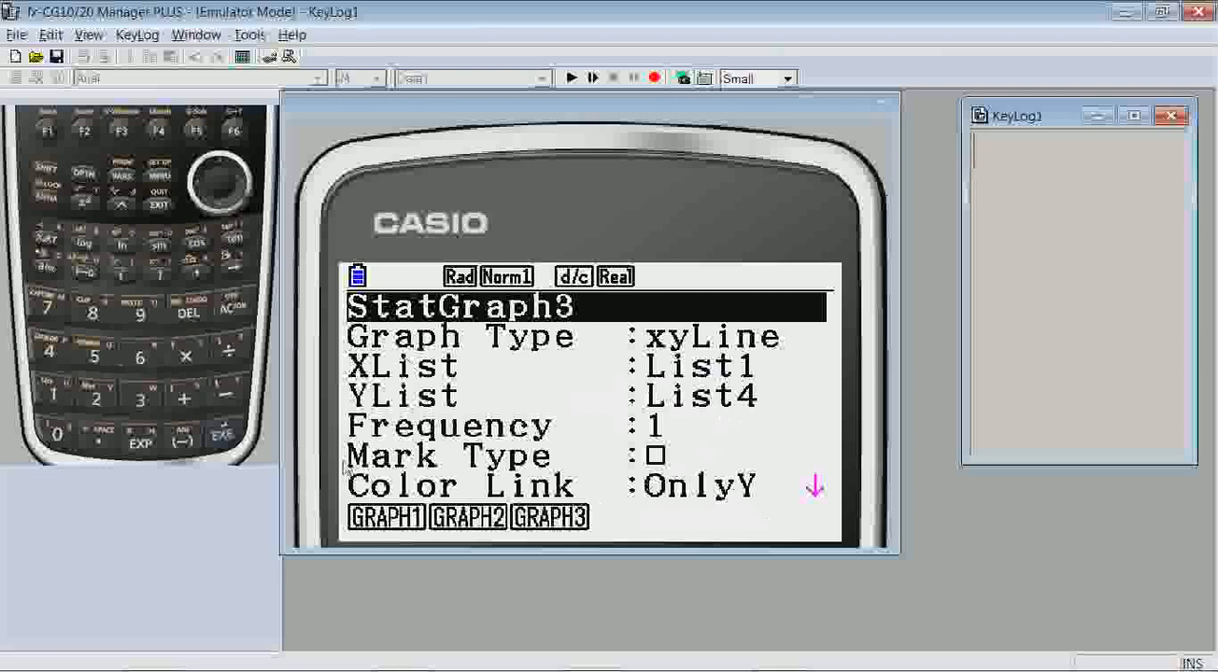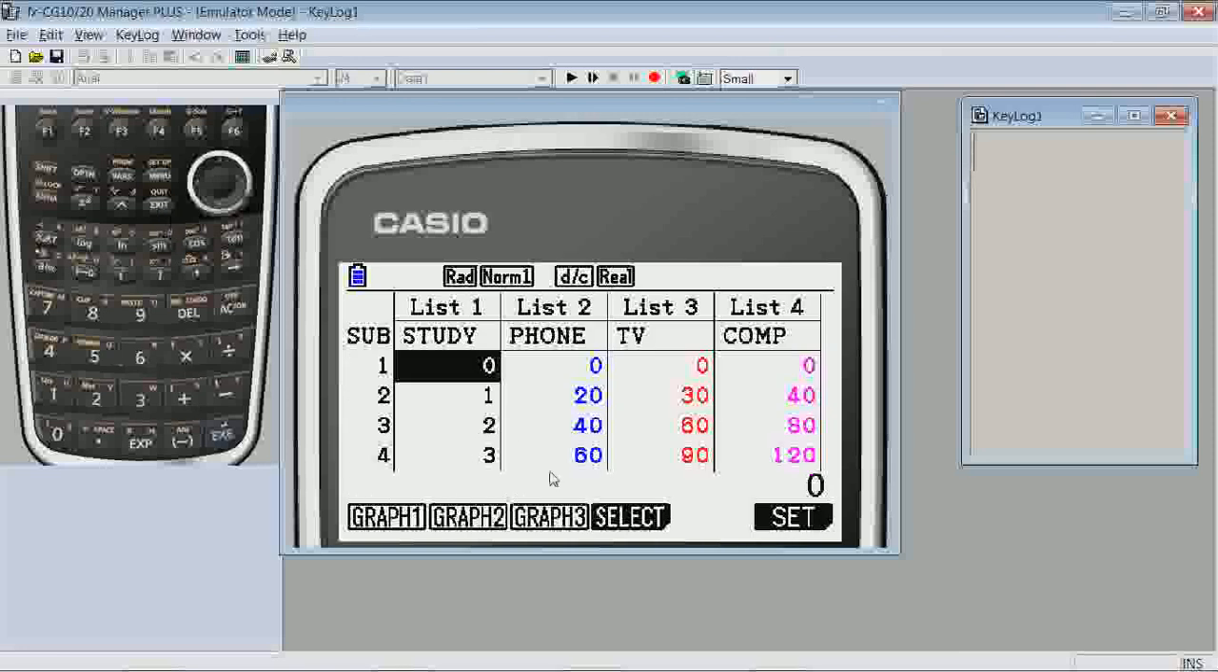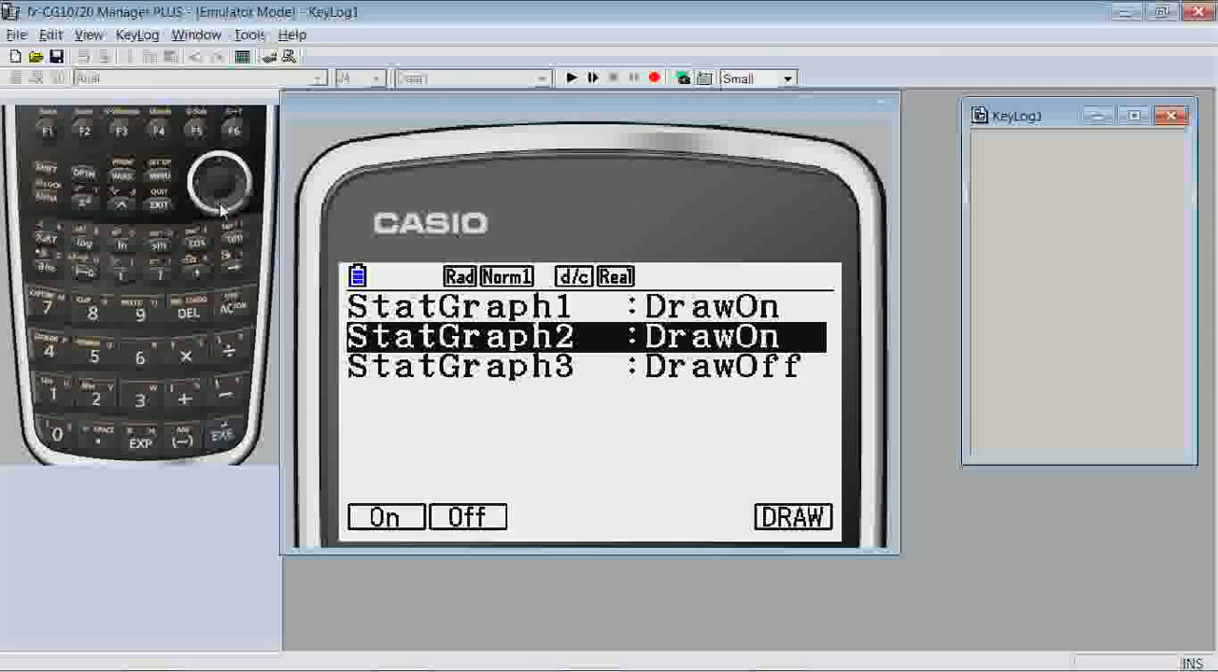After setting up the graphs and exiting the Set menu, choose Select, and turn all three graphs on and draw them.